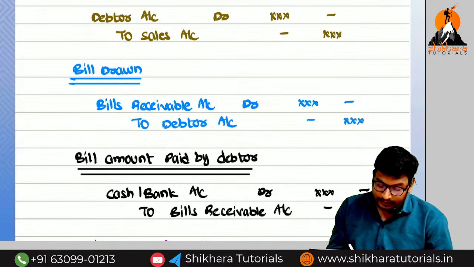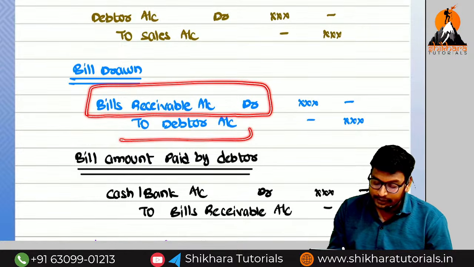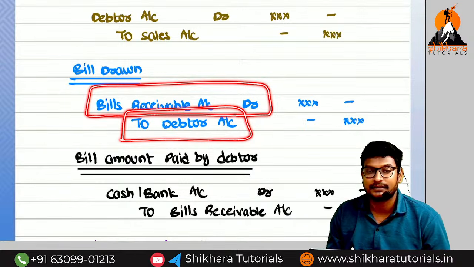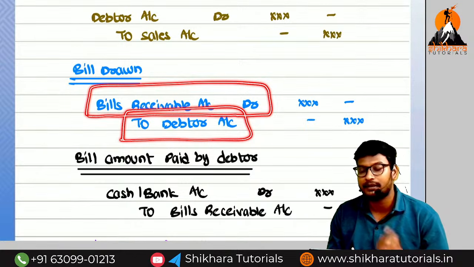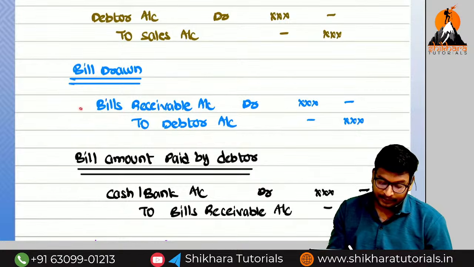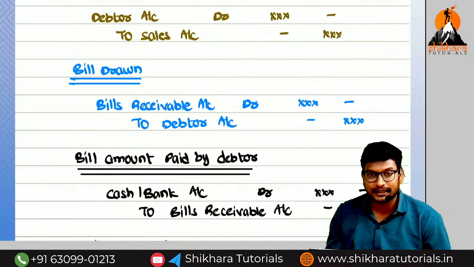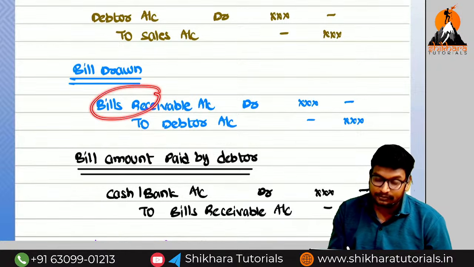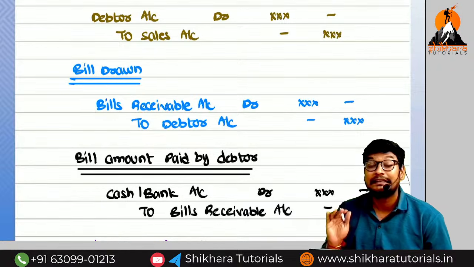Debit. But in the place of debtor, we have brought in the bills receivable, and we have decreased the debtor value. Debtor means asset; if the value decreases, the debit balance decreases, so what do we need to do? Credit. So what is the entry? Bills receivable account debited to debtor. For that reason, because of bills receivable, does the debtor value increase or decrease? Decreases.